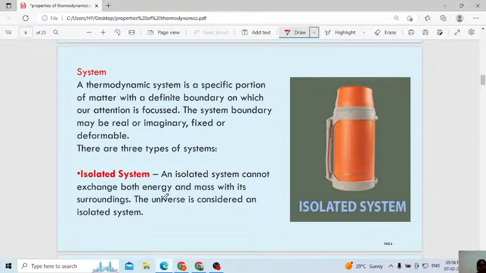Okay. Next one, system. We are having different types. Let us study in detail what the different types of a system are. A thermodynamic system is a specific portion of matter with a definite boundary on which our attention is focused. What I explained, same only. The boundary may be real or imaginary, fixed or deformable. Sometimes the boundary is fixed, sometimes we have to imagine it.